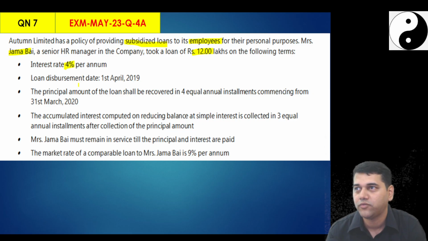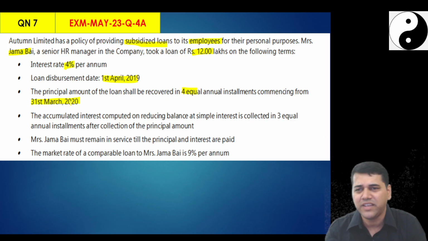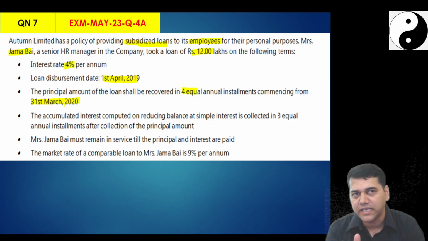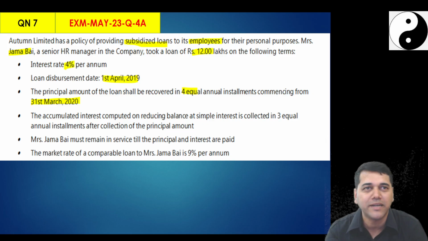Who gives 4% interest? Loan disbursement is 1st April and the principal amount of the loan should be recovered in 4 equal annual installments commencing from 31st March. Okay, very good. That means from 31st March 2019, 20, 21, 22, 23, 4 years I need to recover equal 3 lakhs each. Same study material question only.